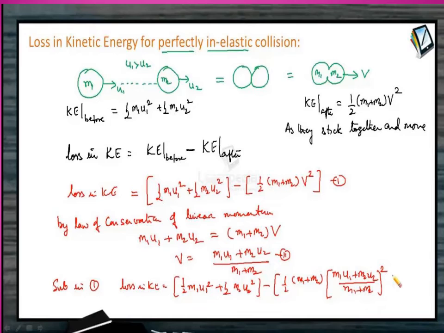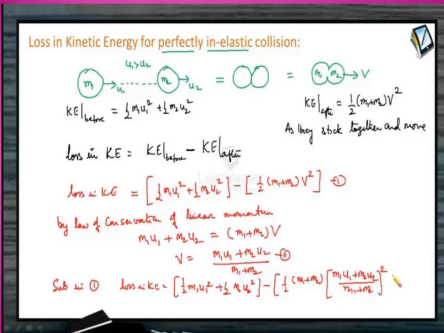Okay? So loss in kinetic energy is equal to half, take it outside, m1 u1 square plus half into m2 u2 square minus half into m1 plus m2 into v square. What is v? v is the velocity after collision. So before collision, we take the initial velocity u, and after collision we take v. Okay? Do you understand?